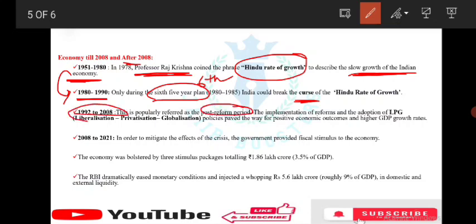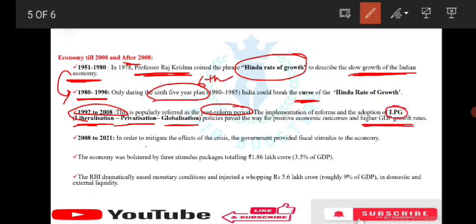The implementation of reforms and the adoption of LPG. What is the full form of LPG? Liberalization, privatization, globalization. These policies paved the way for positive economic outcomes and higher GDP growth rates. Just remember the full form of LPG.